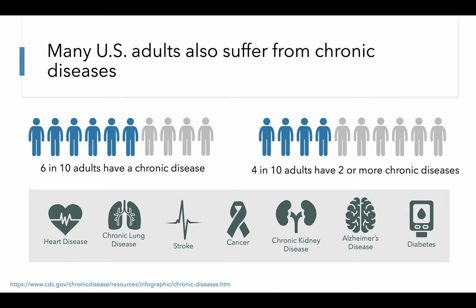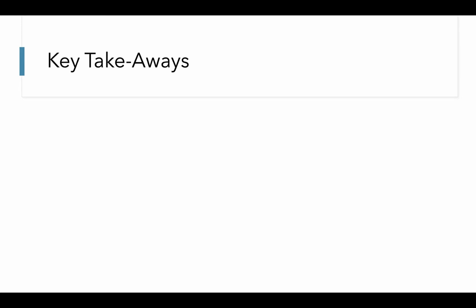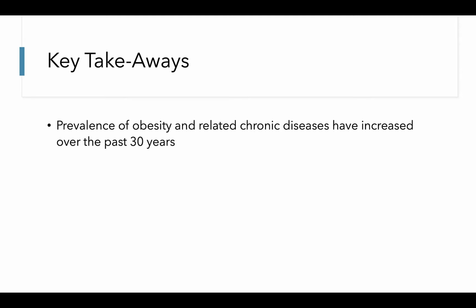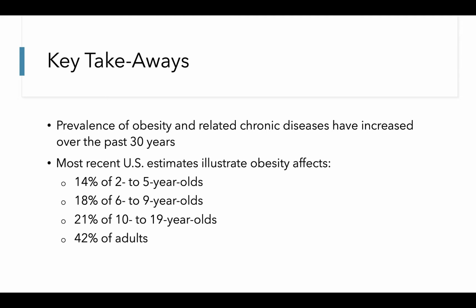So overall, the data and information presented in this lecture illustrate that the prevalence of obesity and related chronic diseases has increased significantly over the past 3 decades. Most recent U.S. estimates illustrate that obesity affects significant proportions of all age groups, including 14% of 2 to 5-year-olds, 18% of 6 to 9-year-olds, 21% of 10 to 19-year-olds, and 42% of adults.